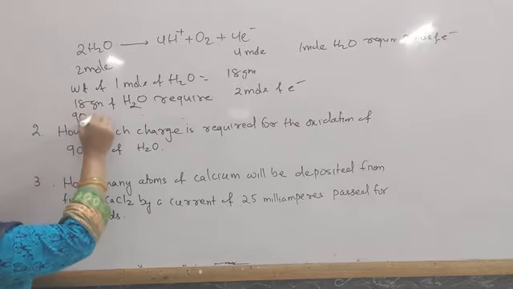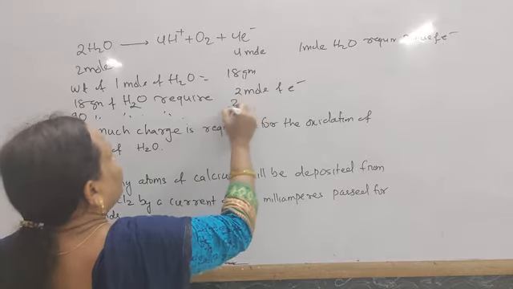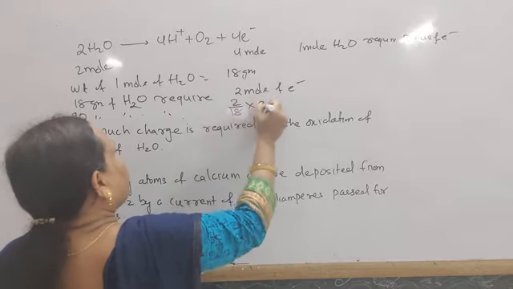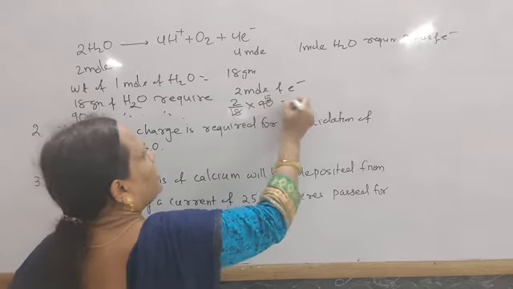Then 90 gram of water requires 2 by 18 into 90, that is equal to 10